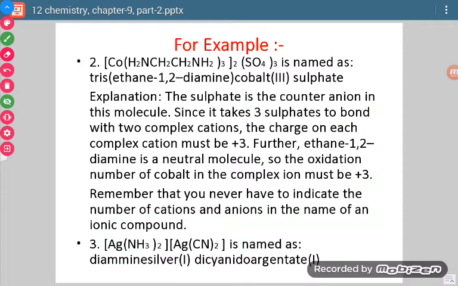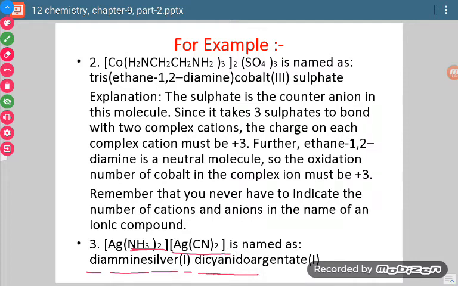Now how will the name be? There are two NH3 groups, so we will say diamine. This is in the positive part, the positively charged coordination sphere, so we will write silver, and its oxidation state is 1. So diamminesilver(I). Now for naming this, dicyanido.